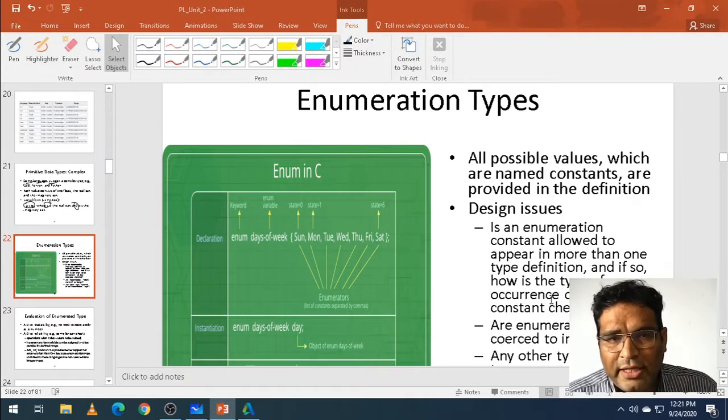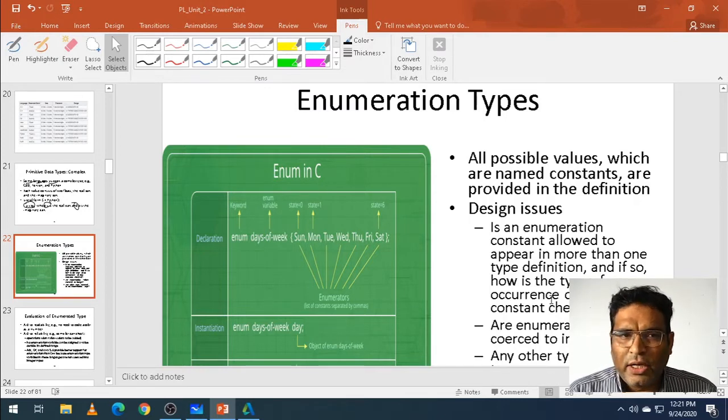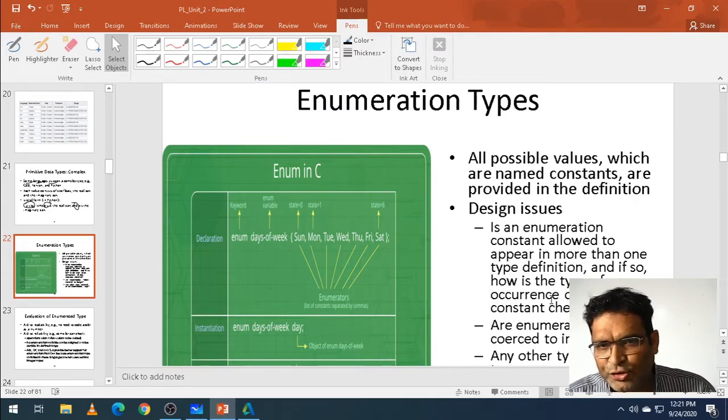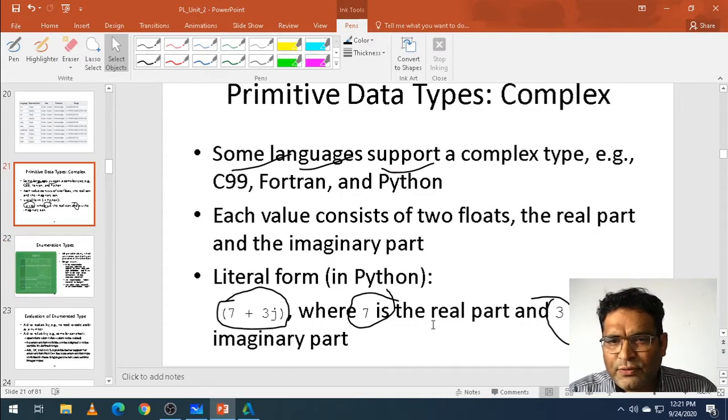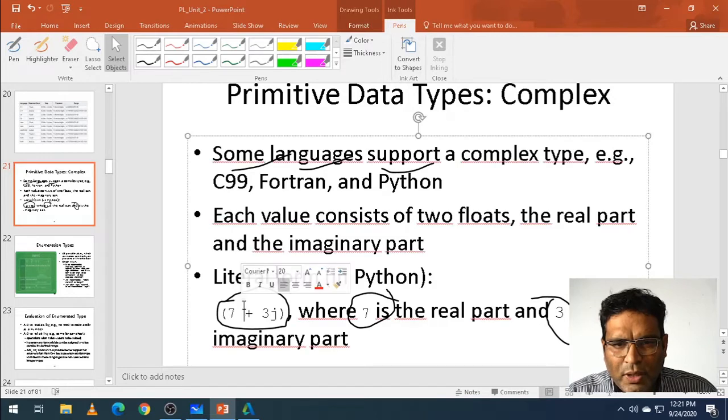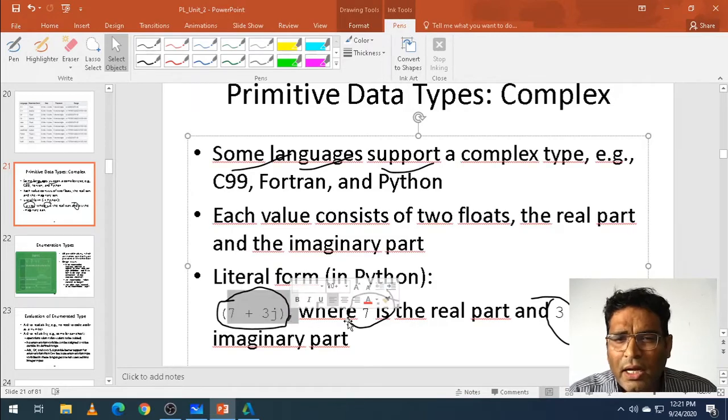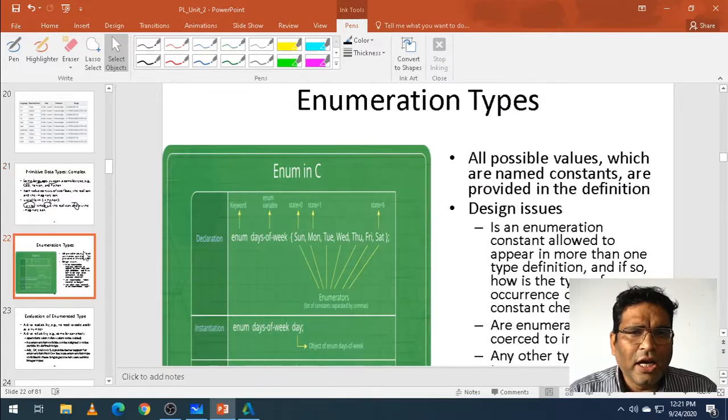And the more important thing is that we have discussed complex. Complex is nothing but one part real, the other imaginary, which we have discussed in our previous slides. Now the other part, enumeration type.